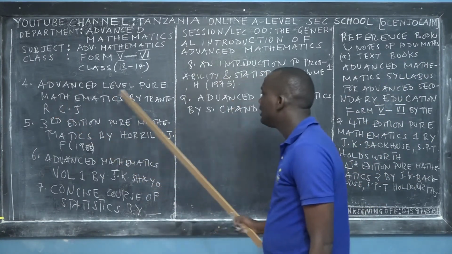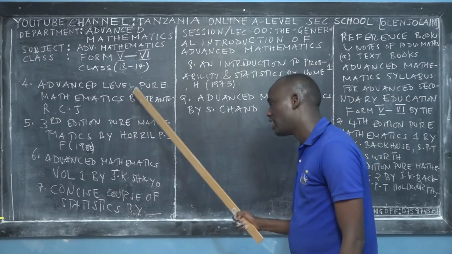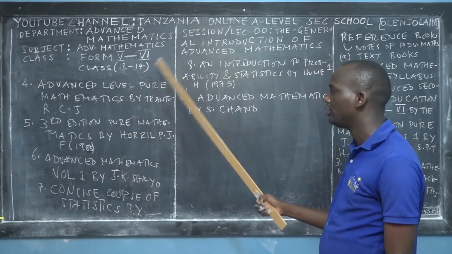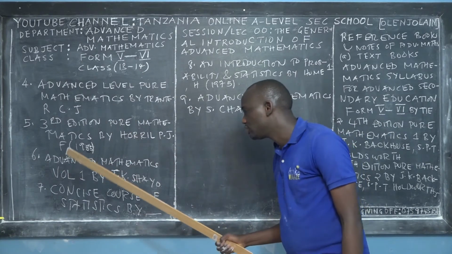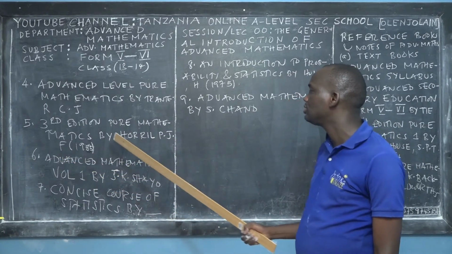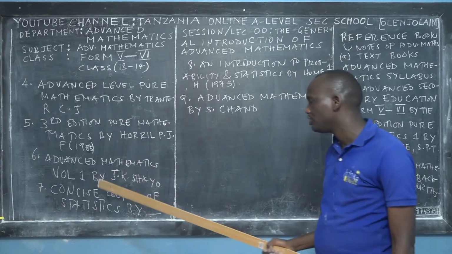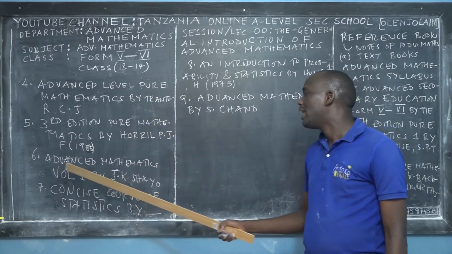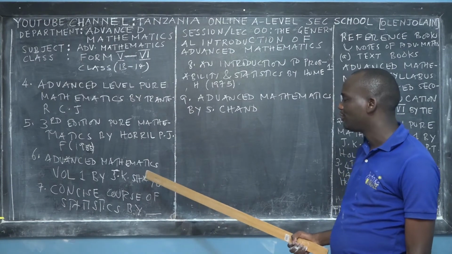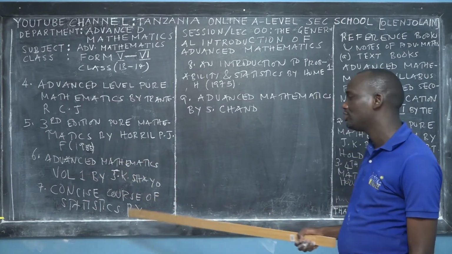And then Advanced Level Pure Mathematics by Kanta, as I have already explained. Refer to what I said when I was writing about this reference book. The third edition, Pure Mathematics by Horeri, is good. I didn't use it in detail, but I commend it also. Advanced Mathematics Volumes by J.K. Shire is one of the interesting books.